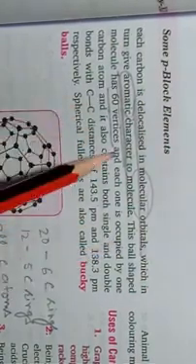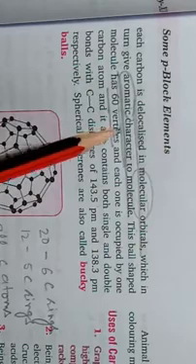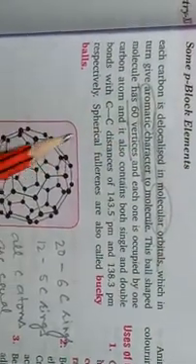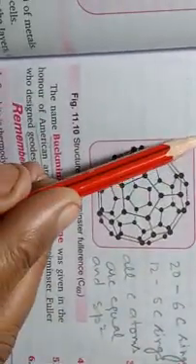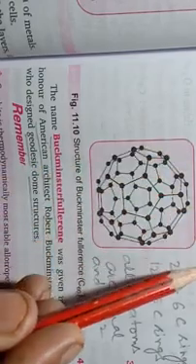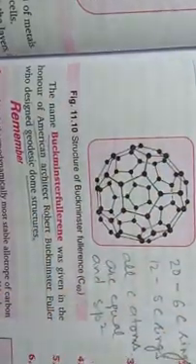So this is the structure of fullerene C60, and one point here: spherical fullerenes are also called buckyballs.